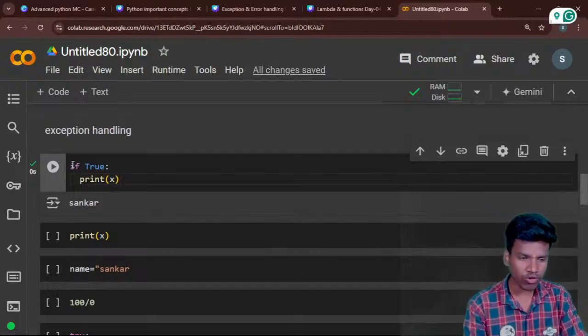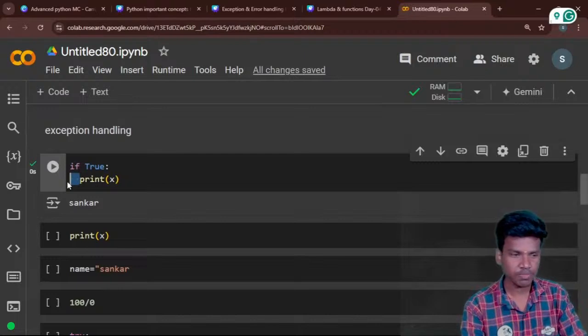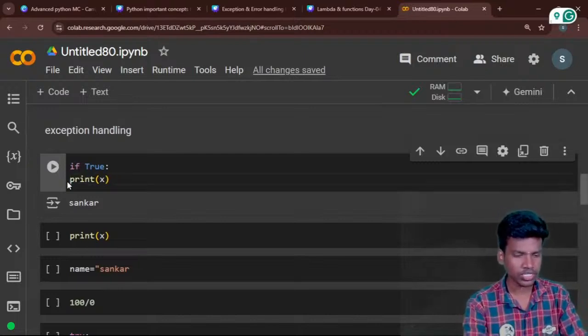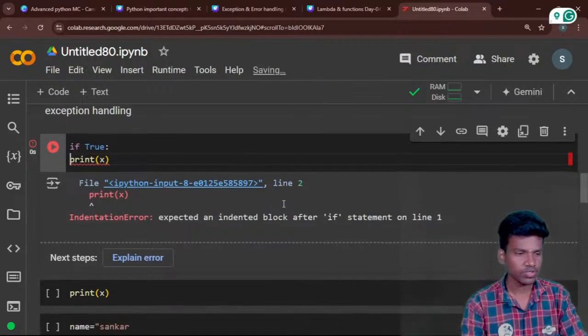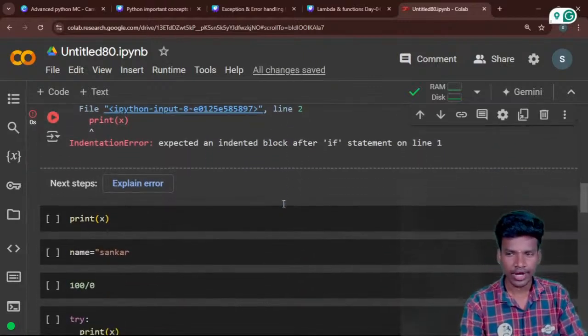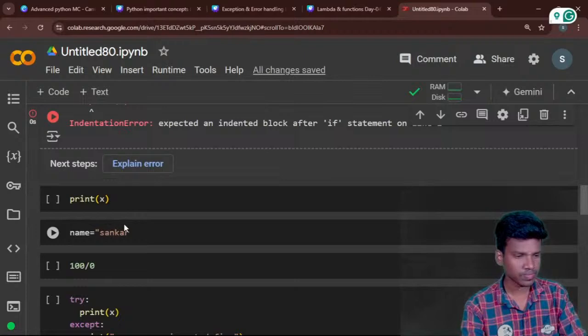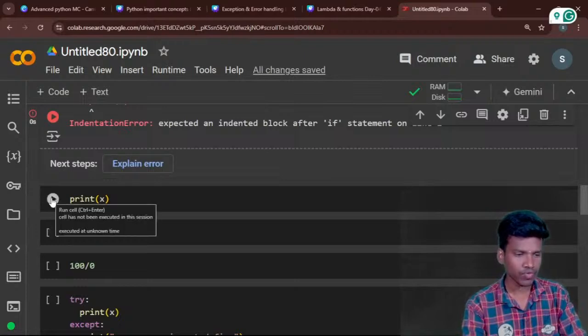If I do not follow this space, you see this space is called indentation. This space is called indentation. So if you are not following this indentation space, you will get the indentation error. This is the indentation error. Okay, so next is another kind of error. Next is print of x.